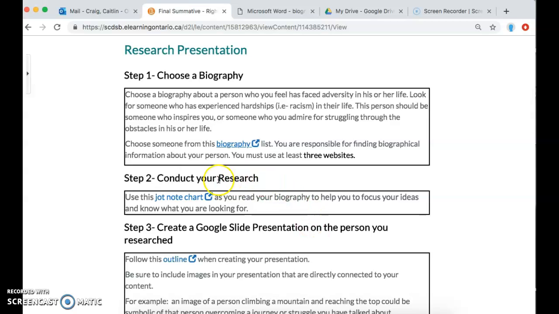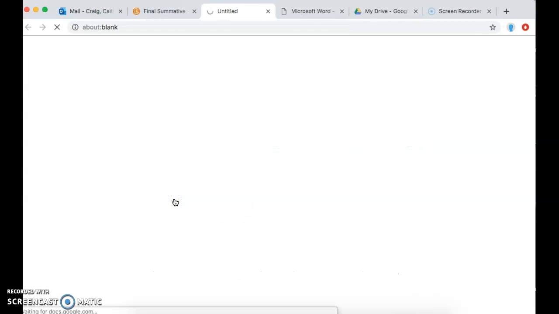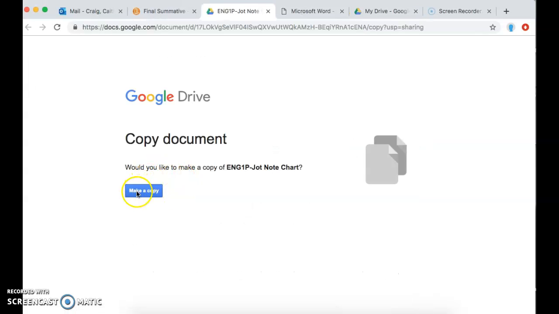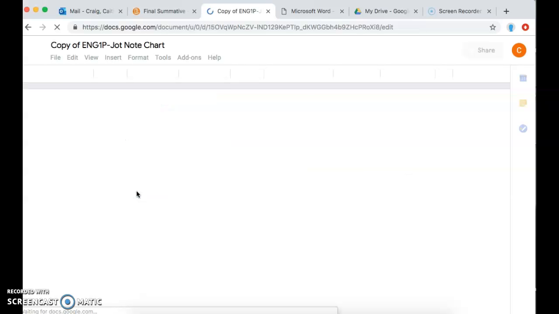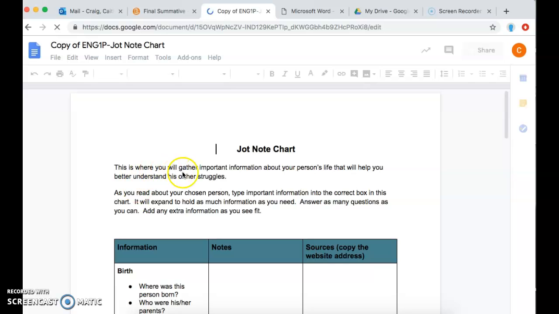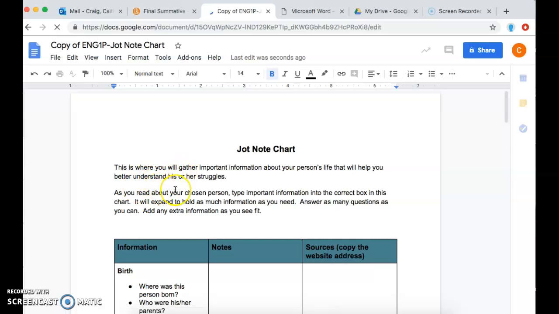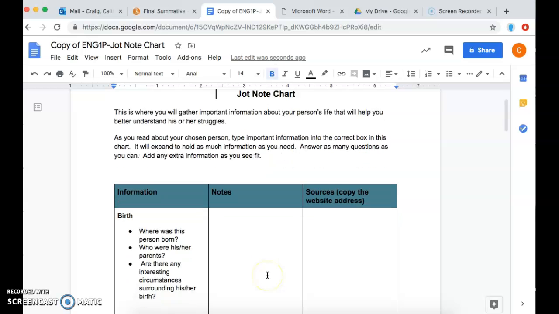So when you're conducting your research, what I've done is I've created this little jot note chart that gives you an idea of talking points of things that you can look for when you're researching your person. So it should guide you to make a copy automatically. Computer's a bit slow. And then this is going to help you gather important information about the person that you're doing your presentation on. And you can expand on this information as you find it, and also if you find extra information, you can fill it in as you see fit.